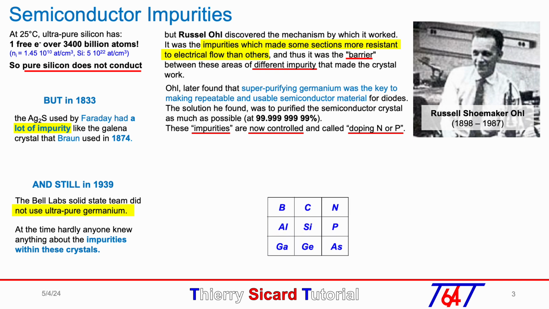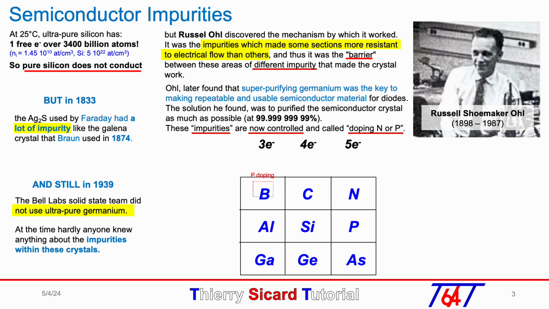For the P doping, we will take an element from the third column of the periodic table, such as boron, which has only 3 electrons on its external shell. Those 3 electrons will be used for the covalent links, but 1 electron will be missing, creating a low energy position for an electron in the valence band. For the N doping, we will take an element from the 5th column, such as phosphorus or arsenic, which have 5 electrons on their external electron shell. 4 electrons will be used for the covalent links. The 5th one will be free.